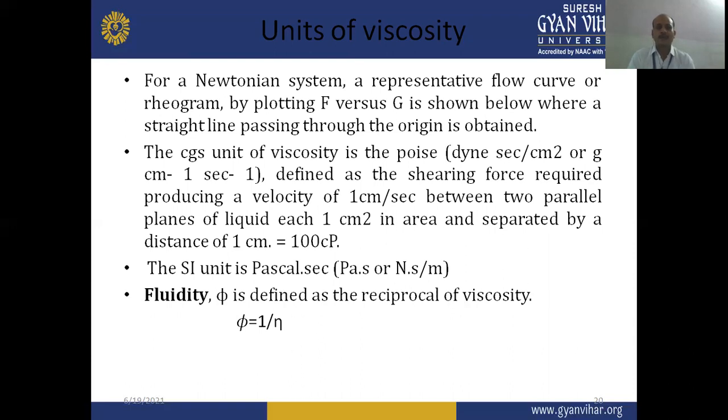So shearing stress and shearing rate are very important to define the viscosity of any particular system. And the CGS unit to represent the viscosity is the poise, and it can be defined as the shearing force required for producing a velocity of 1 centimeter per second between two parallel planes of liquid, each 1 square centimeter in area and separated by a distance of 1 centimeter. The SI unit is Pascal second or Newton second per meter square.